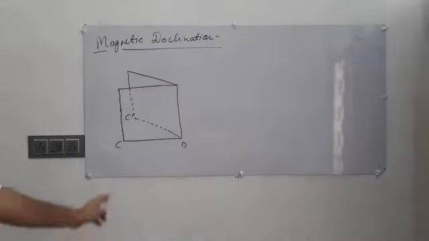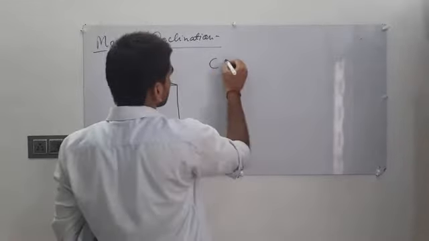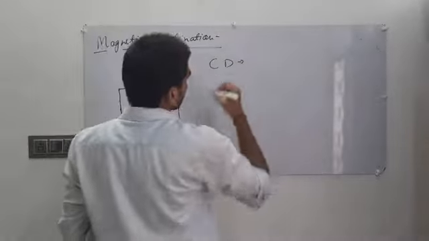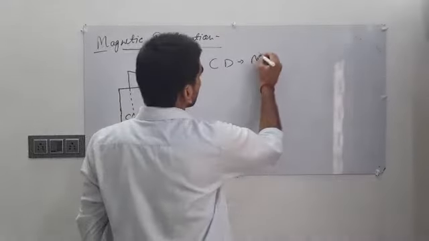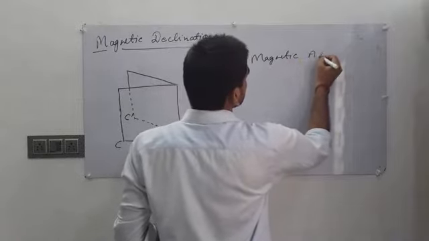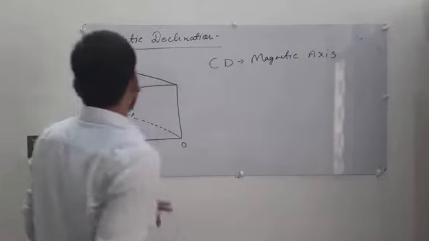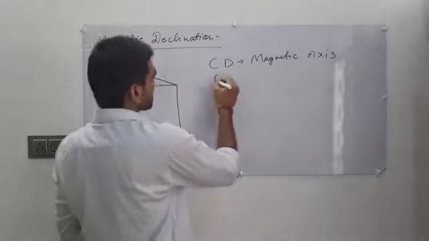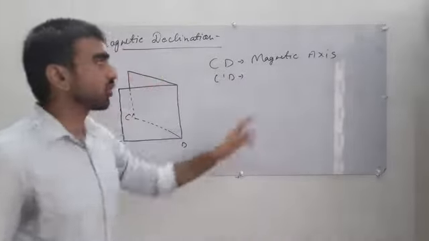So CD is the magnetic axis, and C dash D dash is the geographical axis.